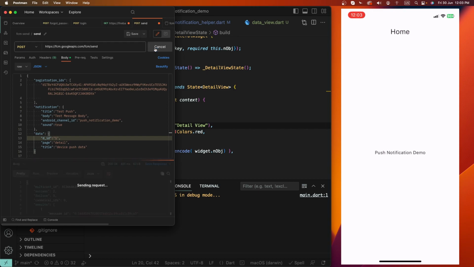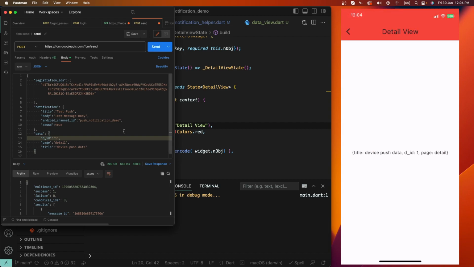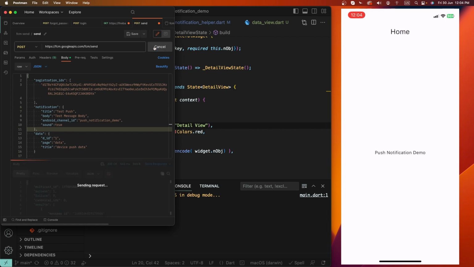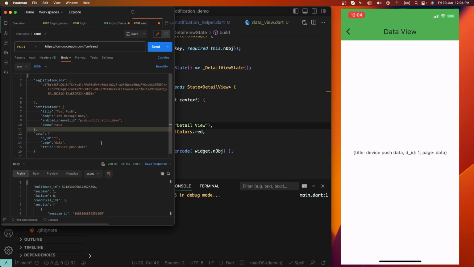Now send the push notification to my device, and I receive it on my device. Inside, we need to tap this and open the detail screen. Now we need to change the screen here, set the data screen. Now close this screen, and now fire the push, and receive it here and open the data screen.